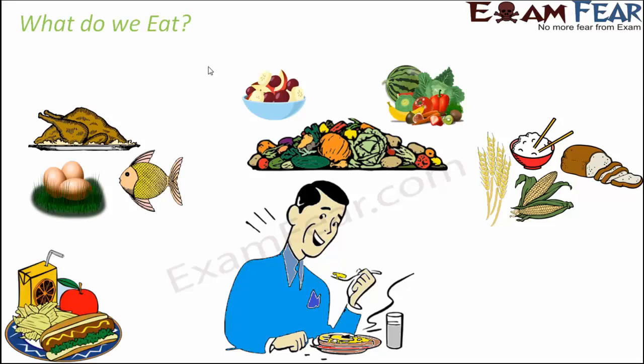Again, we might have food like sandwiches, burgers, pizzas, French fries, cold drinks. These are also food items. Again, you can have dairy products like milk, cheese, paneer, curd, yogurt. These are all products which are obtained from milk, and they could also be the items that you eat. So when it comes to what we eat, there is actually a huge variety of food that we eat.